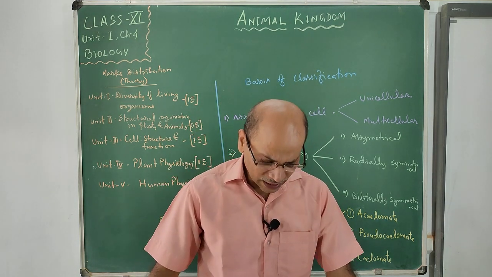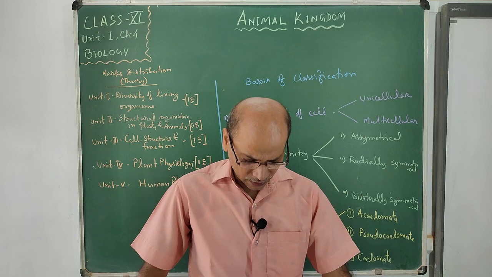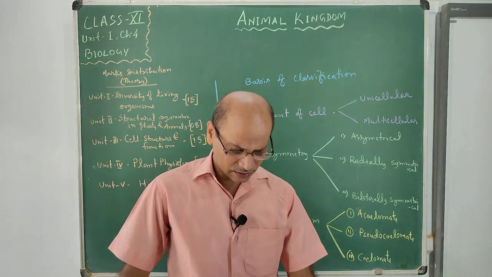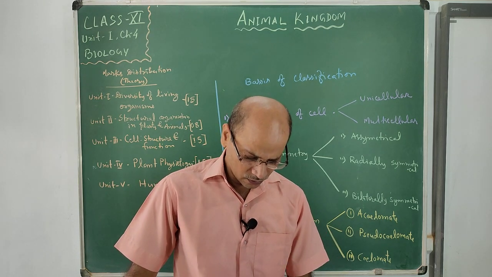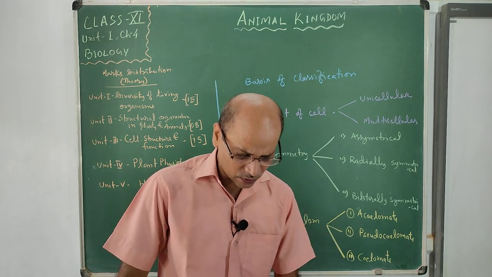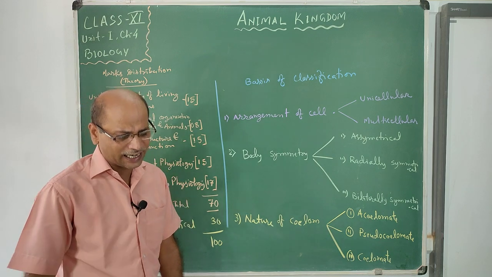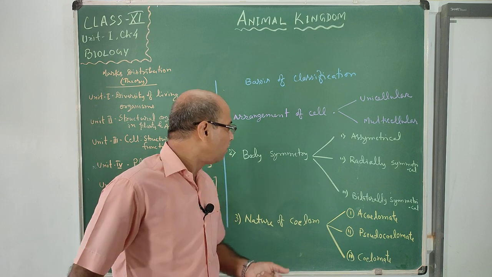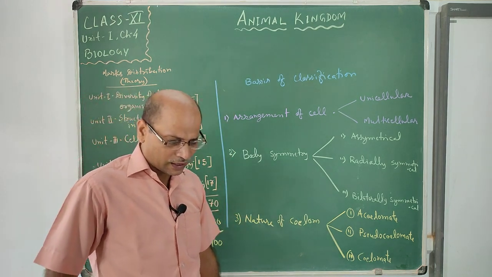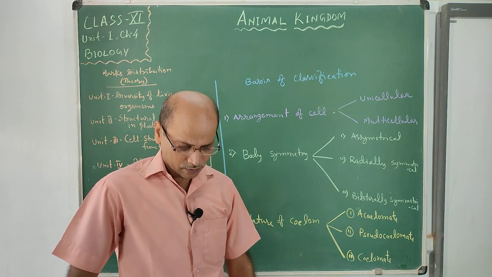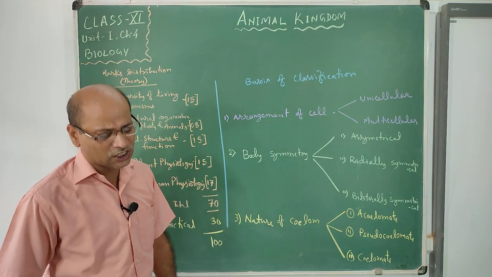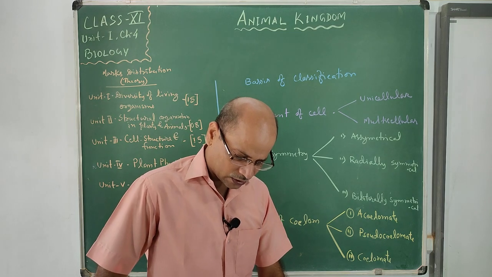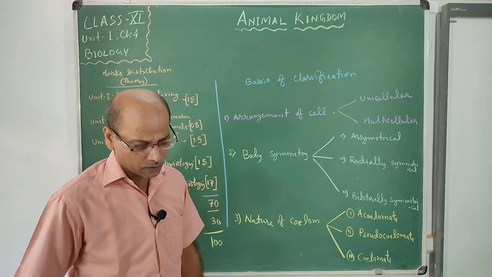Here we will discuss the different forms of animals, their fundamental features common to various individuals in relation to the arrangement of their cells and body symmetry. Third one, the nature of coelom. Fourth one, the pattern of nutrition. Fifth one, the body support and protection.